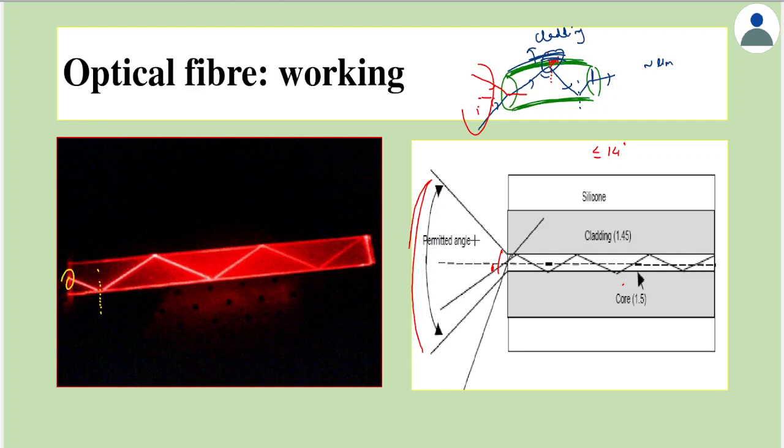As I told you, only for a given range of angles we get this condition, not for all angles. In this case, if this angle is more than critical angle, light undergoes TIR. Again here, TIR. So we find multiple TIRs here. And finally, light may emerge out like this. So this is the working of optical fiber.